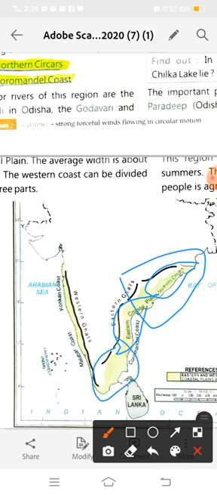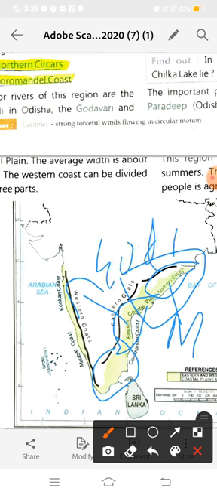In Odisha, we have the Mahanadi. In Andhra Pradesh, we have the Godavari and Krishna, and in Tamil Nadu we have the Kaveri. So these are the major rivers of this region, and the Krishna river makes the southernmost delta of India.